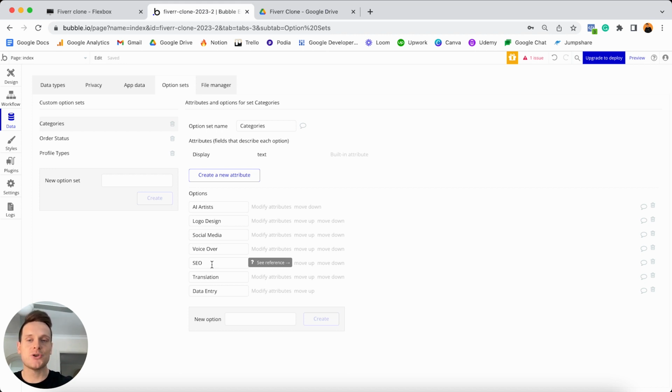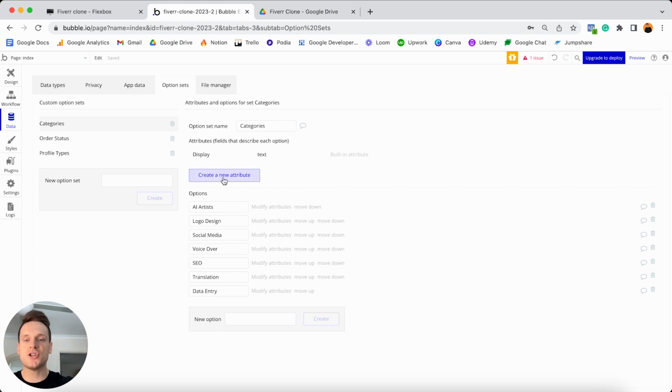What you can actually do is create what's known as an additional attribute within your option set list. So by default, option sets allow you to just create the display text for each option. So that is just the name of all of the choices you see here. But just as another pro tip, if you were to create another attribute, which is kind of like a data field for your overall option set, you can store whatever additional information you'd like within each option.